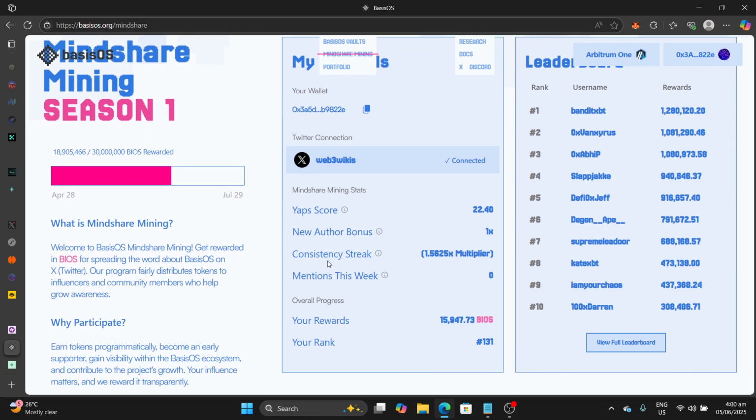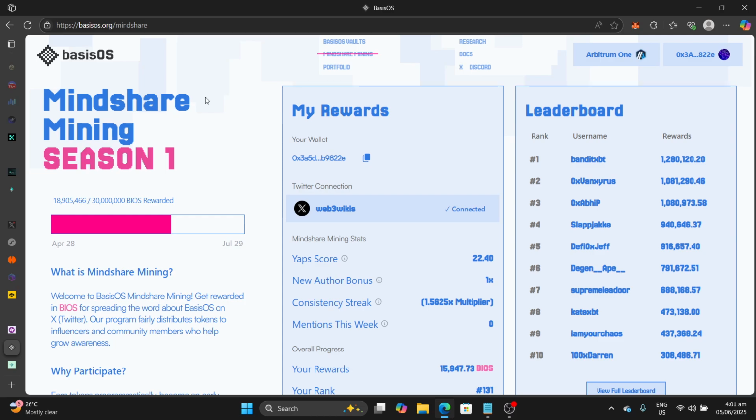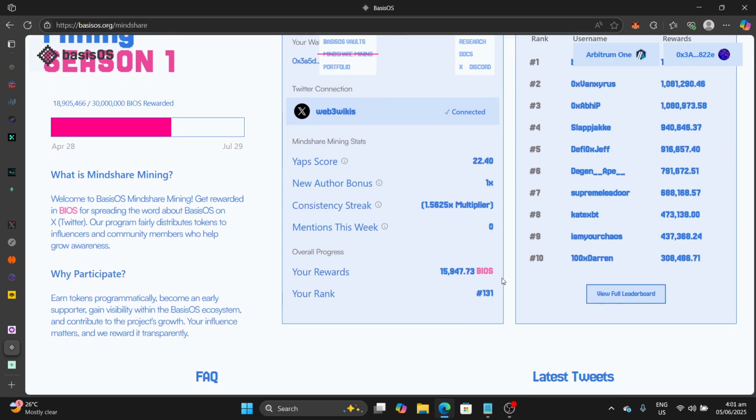Then you get a consistency streak that comes when you start posting about Basis OS on X. To post about Basis OS on X, all you need to do is either mention the official account of Basis OS, which we showed earlier, or the BIOS token. So hashtag BIOS, that also works. You add that to your organic tweet about Basis. Then you will start mining rewards.